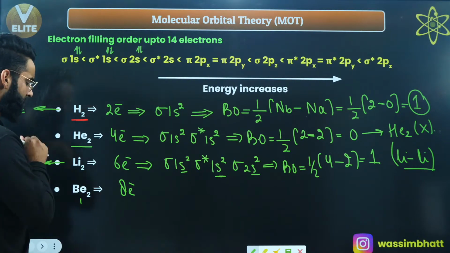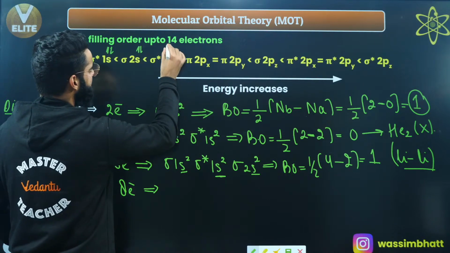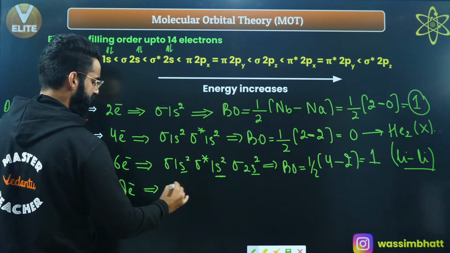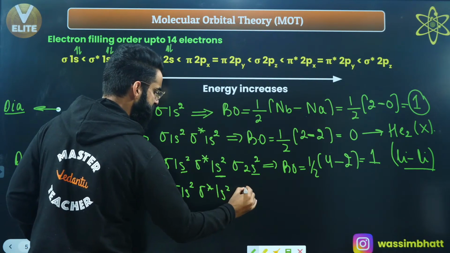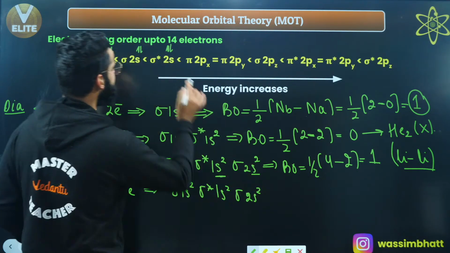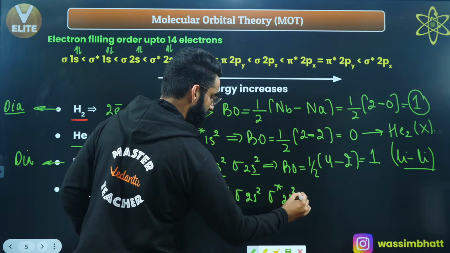Now similarly, let's talk about Be2, right? 8 electrons in total. 2, 4, 6, and 8. Let's write the configuration. It's sigma 1s2, sigma star 1s2, sigma 2s2, and at the end, you have got sigma star 2s2 as well, correct?